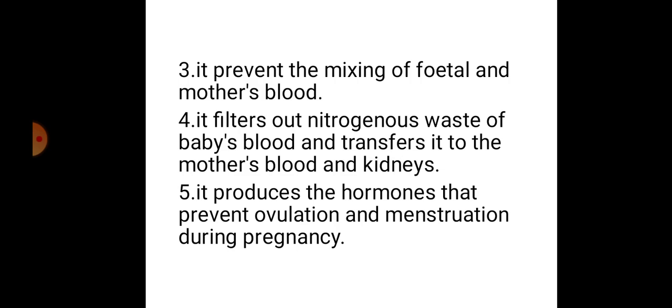When a woman is pregnant, you discover that no matter how many times she has sexual intercourse, she will not be pregnant again, and ovulation will cease automatically. Menstruation will cease. There will be no menstruation anymore. That is the function of the placenta. So as soon as one is pregnant, the placenta has started its work. It would not allow the woman to menstruate or ovulate. And for most women, that is the first sign they will know that they are pregnant. That means the placenta has taken its course. Those are the functions of the placenta that they ask.